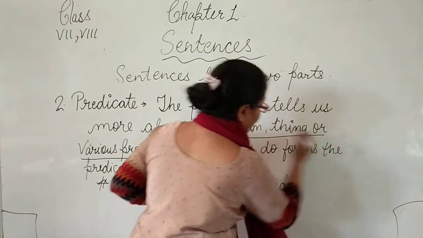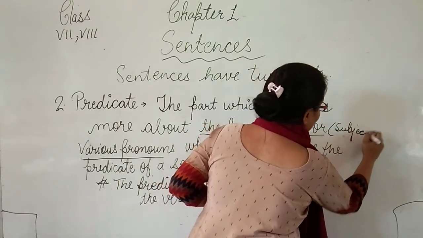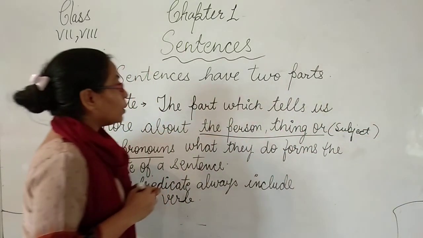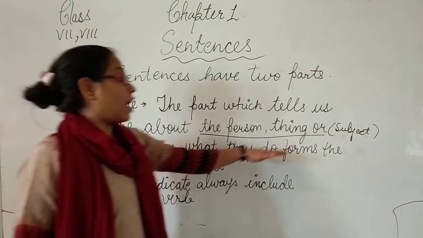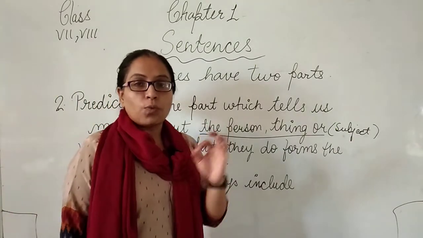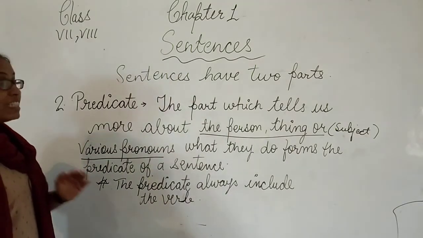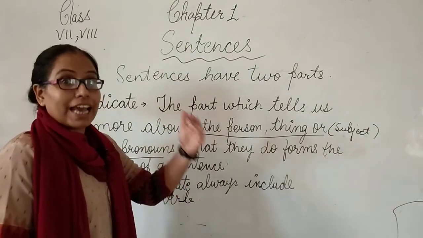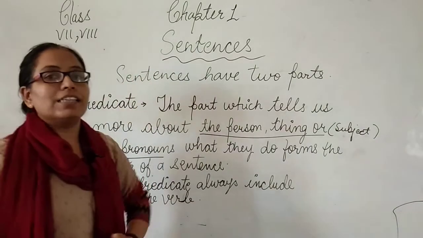The person, things and the various pronouns, these all are subjects. So, we can say easily the part which tells more about the subject, what they are doing, is called predicate. Okay beta, so what is predicate? The part of the sentence which tells about what the subject is doing. Okay, that is a predicate.